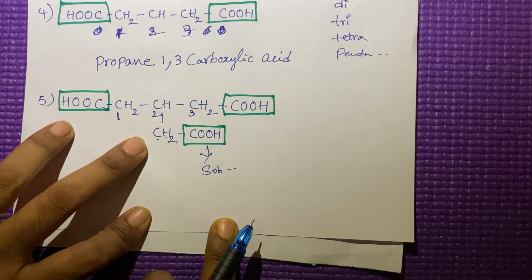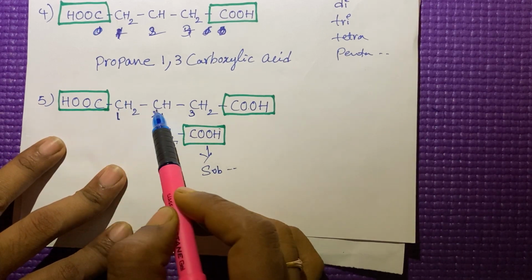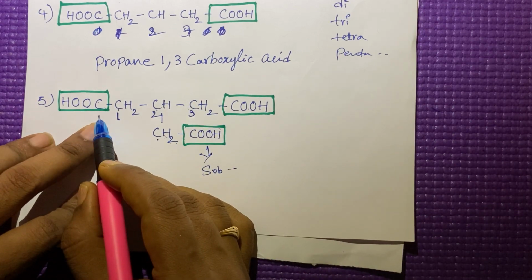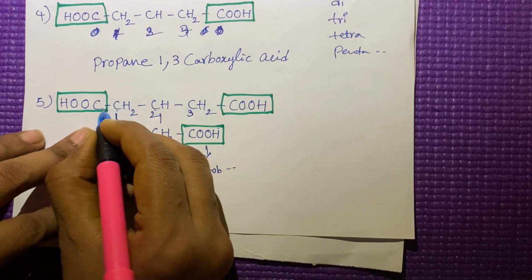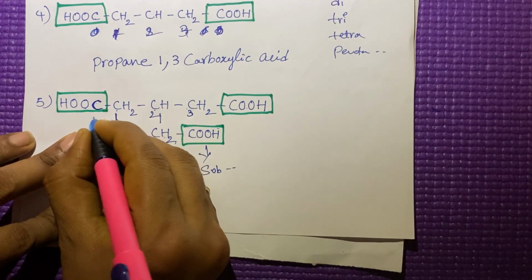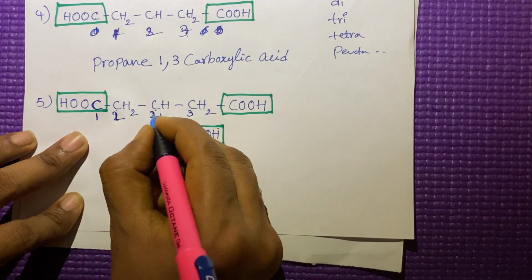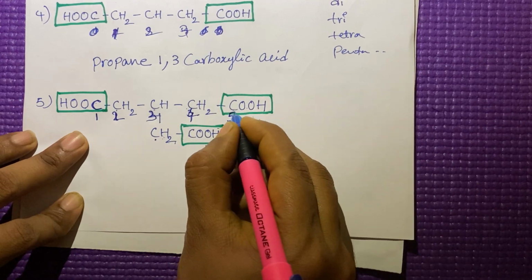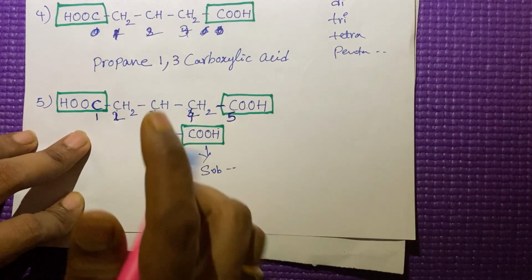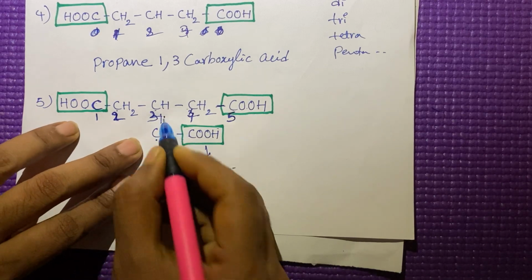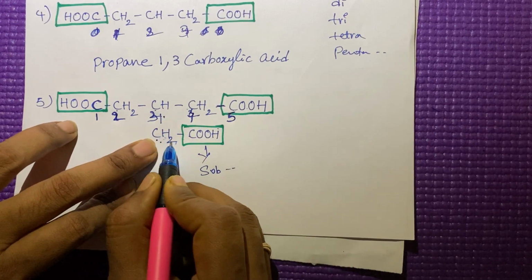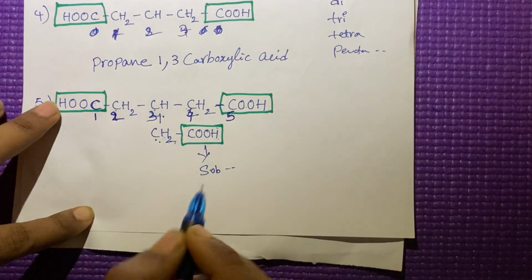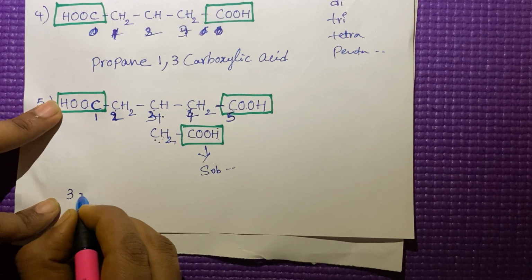Something went wrong. 1, 2, 3, 4, 5. Okay. We have to give the numbering. We have to consider this one also as the parent chain. 1, 2, 3, 4, 5. Right? We need to consider this. Now you tell me, the third position methyl group is there. For this methyl group the carboxylic acid is attached. So you tell me, in the third position